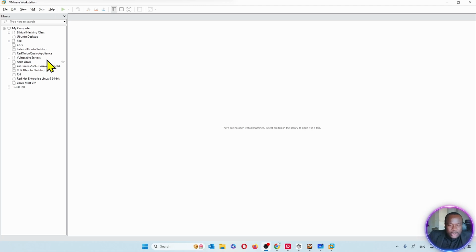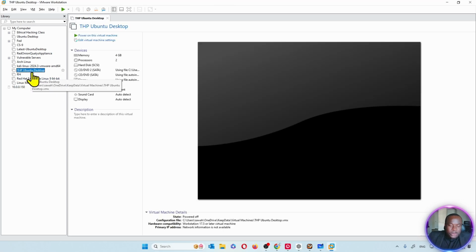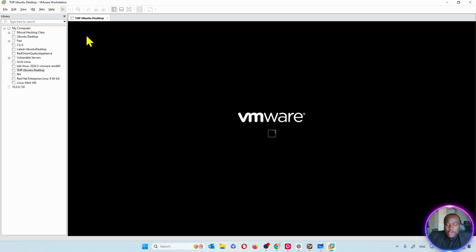And for this, I will use Ubuntu Desktop. I would go ahead and have this one, Tech High Priest Ubuntu Desktop. I'm going to power it on. And this is going to be our preferred operating system. As I explained to you in the introduction to this series, Linux is open source, which means that it's absolutely free to use. Some variations of Linux, like Red Hat Linux, are also free. However, if you need support or help on some of the software, you would have to buy a subscription with Red Hat for them to support you in your Linux operating system.